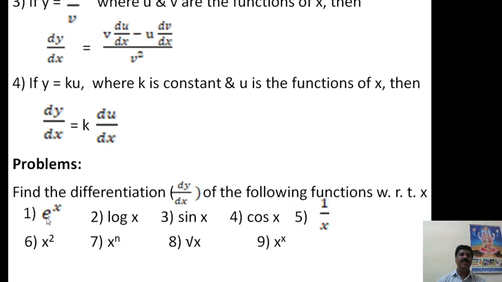First problem is e to the power of x. Second is log x. Third problem is sin x. Fourth problem is cos x. Fifth problem is 1 by x. Sixth problem is x square. Seventh problem is x to the power of n. Eighth problem is root x. And ninth problem is x to the power of x. These are the 9 problems kept in the syllabus for you.